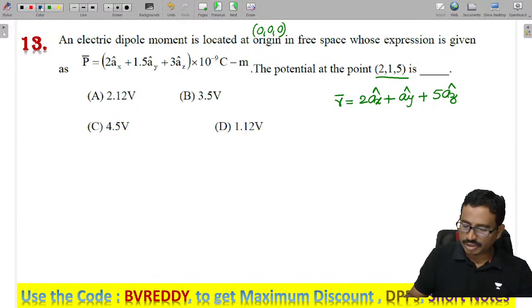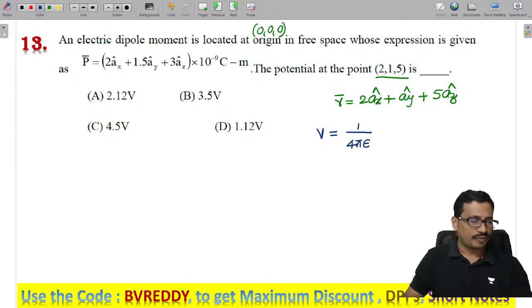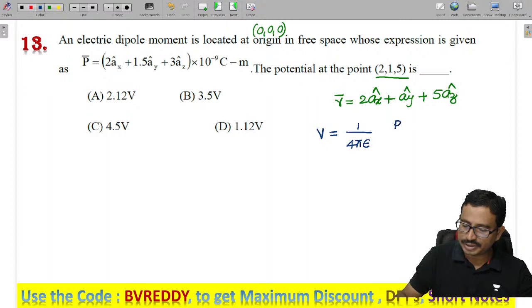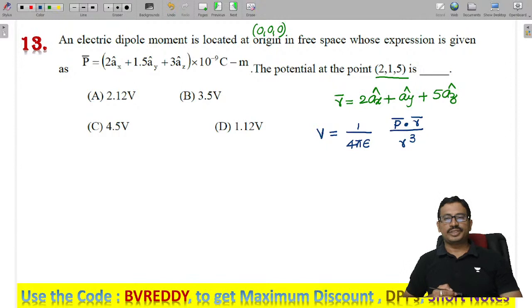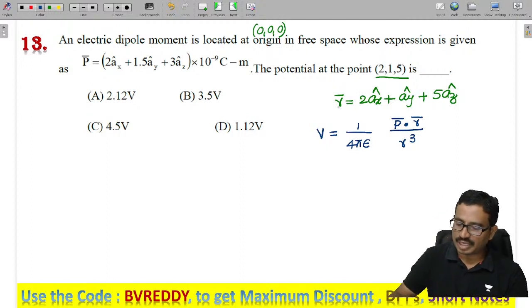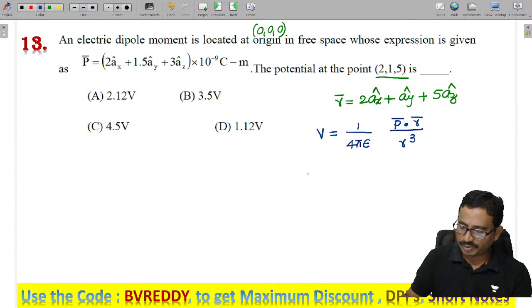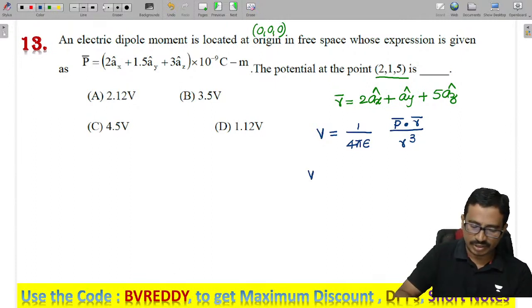The potential due to the dipole is given as V equals 1 by 4 pi epsilon into P bar dot R bar by R cube. This is the potential due to the electric dipole, where this R is the vector here. Now tell me now here V, which is given as, I will write here.